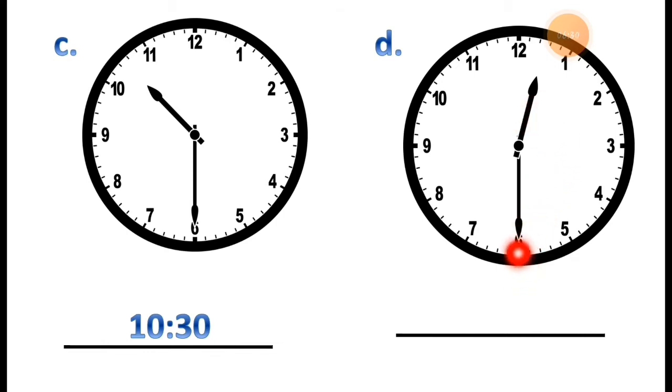Now the question number D. The minute hand is pointing to 6. It means 30 minutes. You can see here the minute hand is pointing to 6, it means 30 minutes. And the short hand is pointing between 12 and 1. You can check this. It is between 12 and 1.